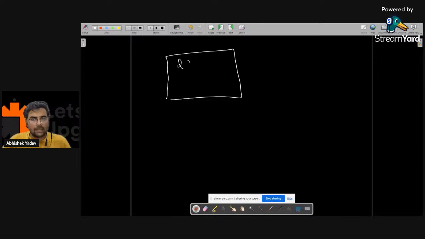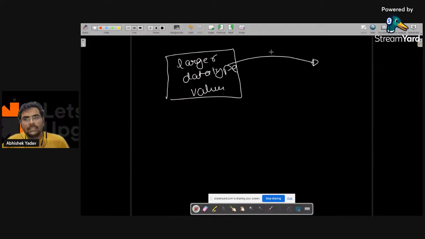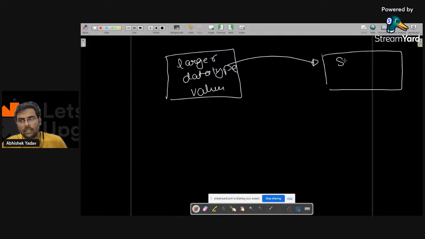Okay. So again, it is saying here, hey, I have a large data type value. And I am transferring this large data type value to a smaller data type container. Okay. To a smaller data type container.